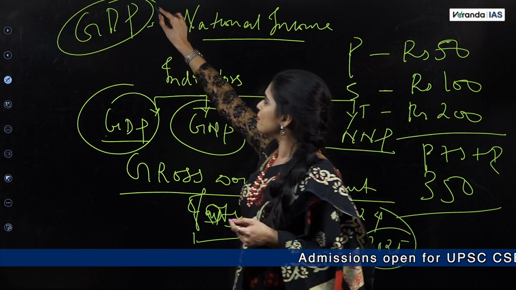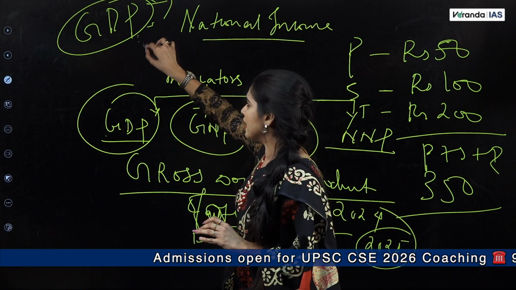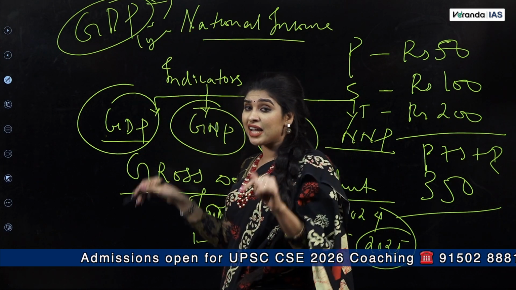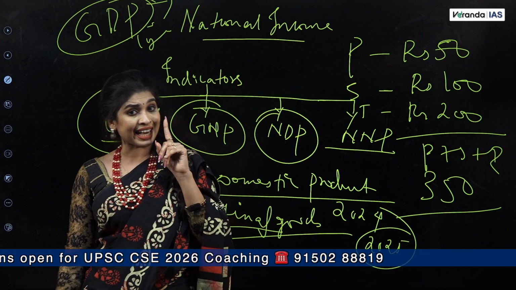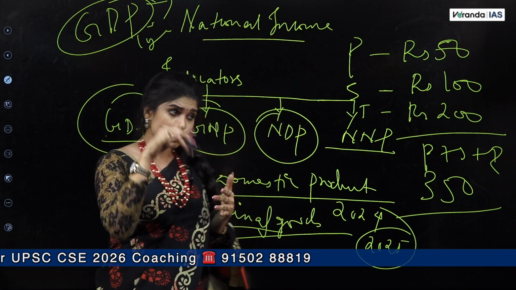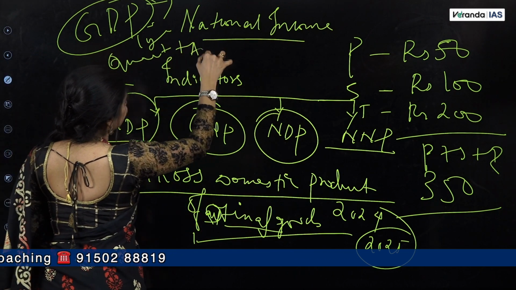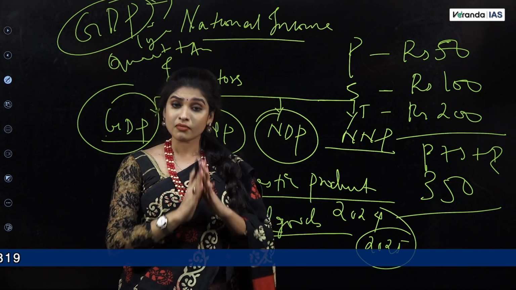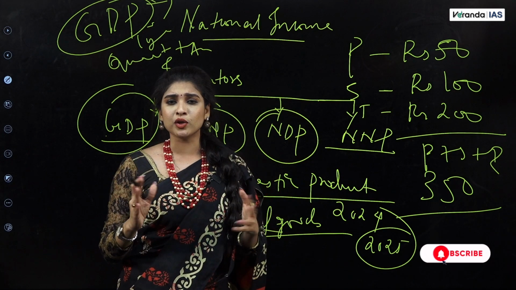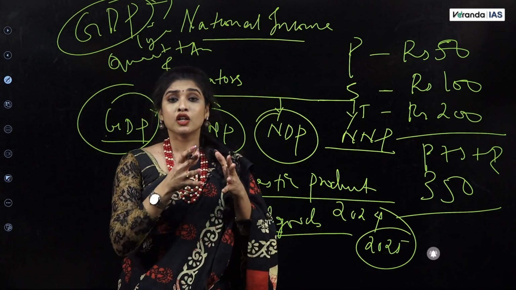So now, normally GDP calculation happens annually, or every year. But as far as the country India is concerned, GDP is also calculated quarterly. So in India, it is quarterly plus annually. இந்த ரெண்டு விதத்திலயும் GDP-ஐ calculate பண்ணுவாங்க.